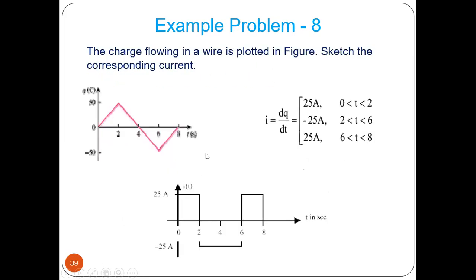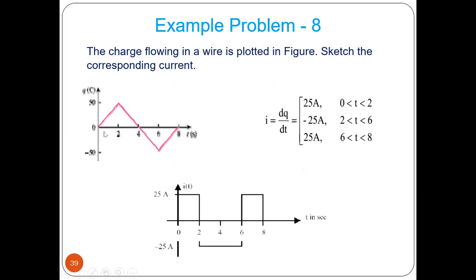Now for this case, the charge flowing in a wire is plotted in the figure; give the corresponding current. The current is dq by dt, and this is 50 by 2, so 25. Now here it goes from 50 to minus 50, right? That means the total value is 100.